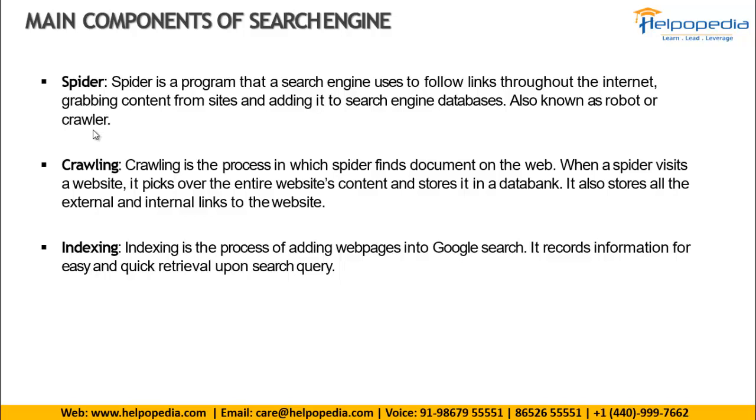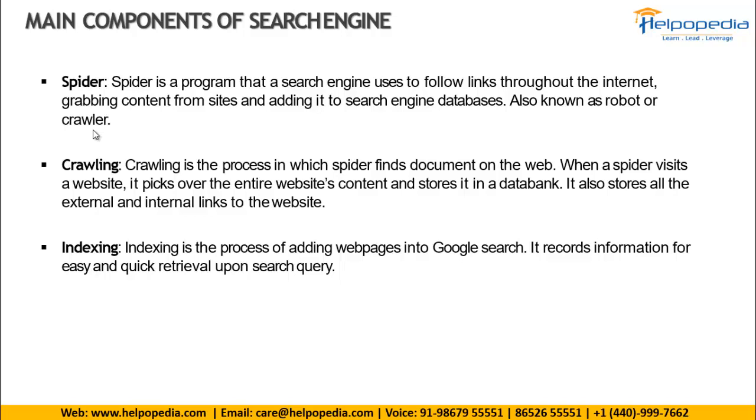So it collects everything. Document means anything: it collects text, images, PDFs, videos, your Facebook posts, your Twitter tweets, any social media or any content that you have uploaded today on the internet. Anything which can be uploaded online is collected with these spiders. So these spiders collect all these things.